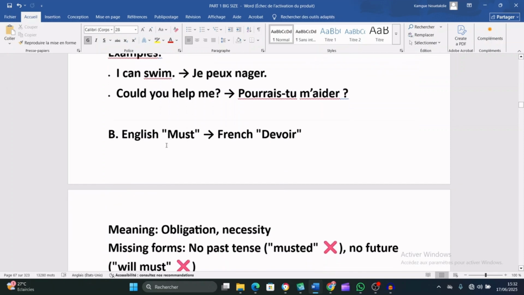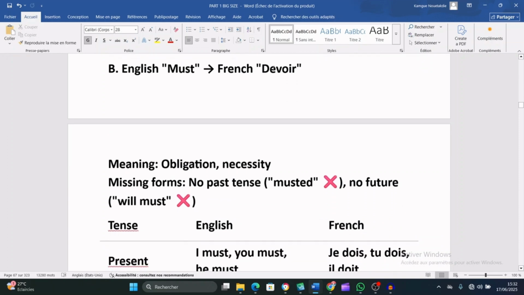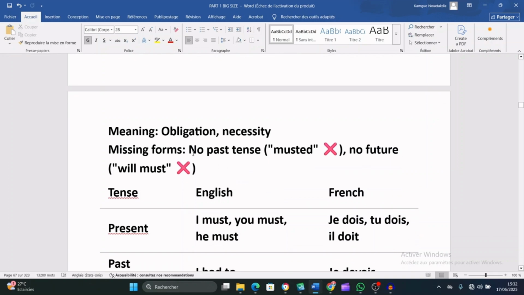The B1 now in English is what we call must. And we say in French, must is devoir. We saw that must, devoir means obligation, necessity. And it's good to keep the missing forms also. There is no past tense for must.